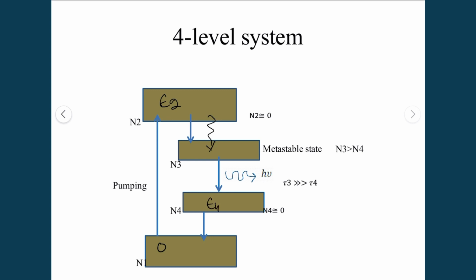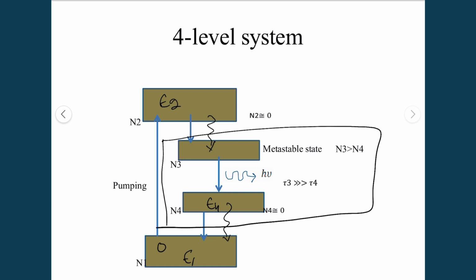Then, in a very short span of time, this electron non-radiatively decays to the E1 state. So the population inversion will be between E3 and E4.